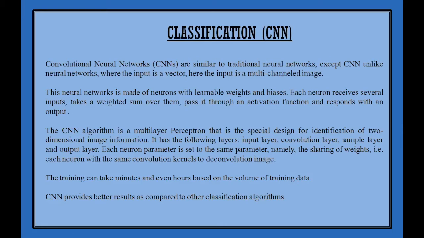This neural network is made of neurons with learnable weights and biases. Each neuron receives several inputs, takes a weighted sum over them, passes it through an activation function, and responds with an output.